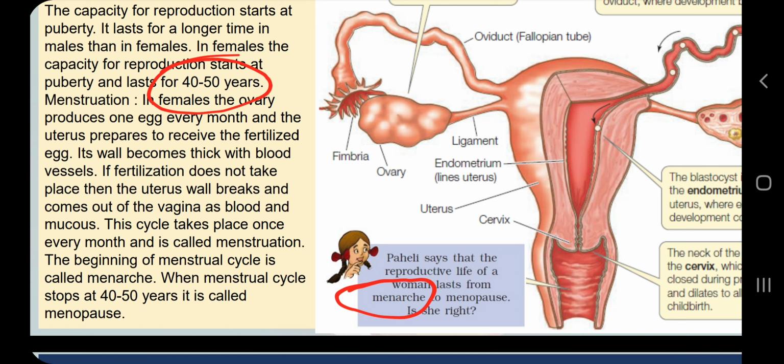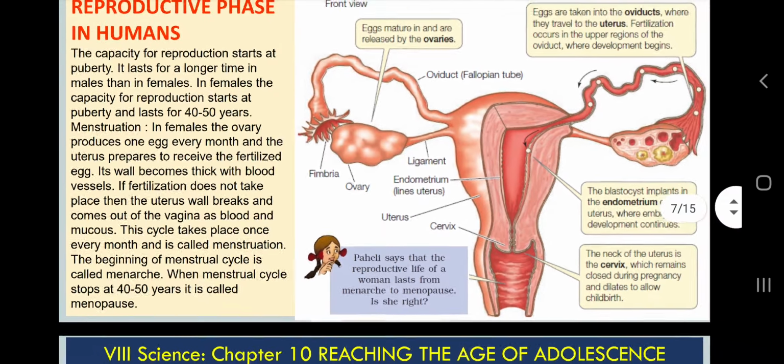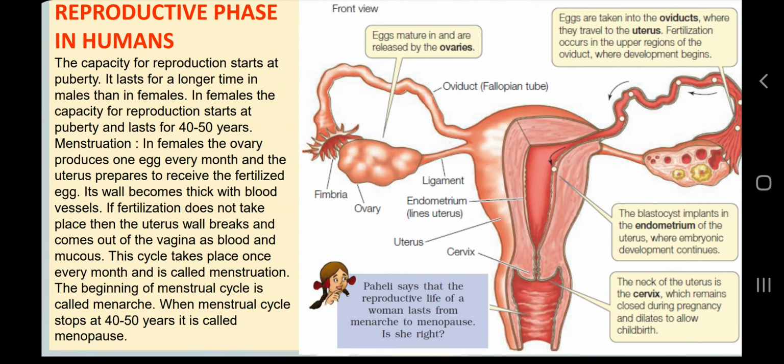So the start of the menstrual cycle is called menarche, and the stop of the menstrual cycle is called menopause. So a female's reproductive period, any lady or girl's reproductive age, is from menarche to menopause, that will be true. So my Paheli is right. Because of this point, I included this diagram here for better understanding, and I have discussed the same point in my previous chapter also, so you can refer to my previous video of chapter number 9, reproduction in animals. Very simple to understand.